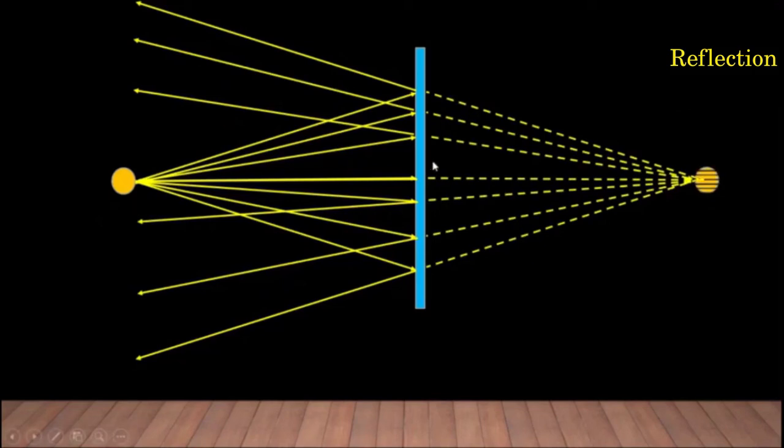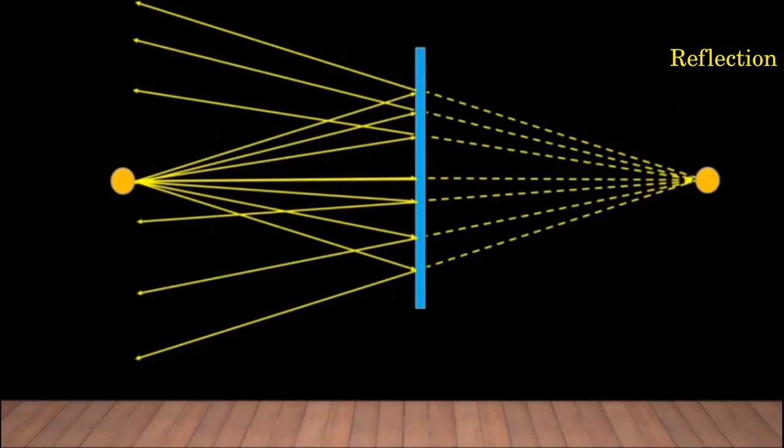If we watch these rays, then it appears as if the rays are coming from this point behind the mirror, and we see an image at that point. This image cannot be taken on the screen. We call it virtual image, right?